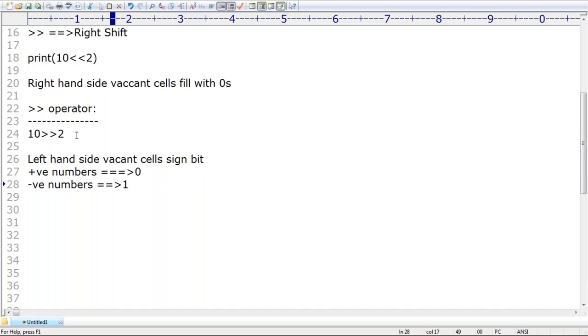Okay, now what is the output we are going to get? Can you please guess? 10 right shift 2. What is the answer by default we are going to get? 10 right shift 2. What is that answer?